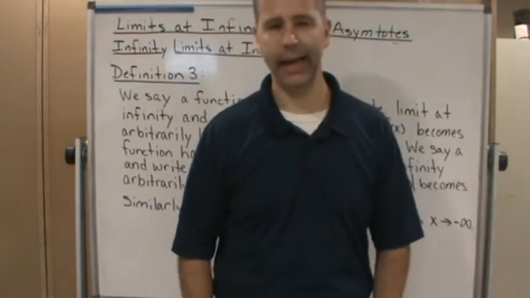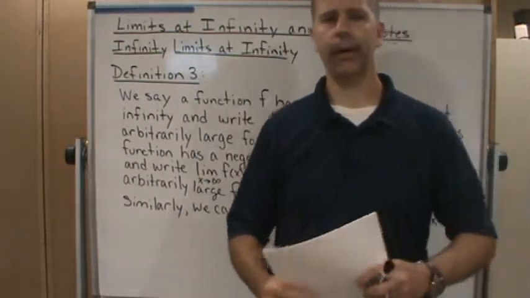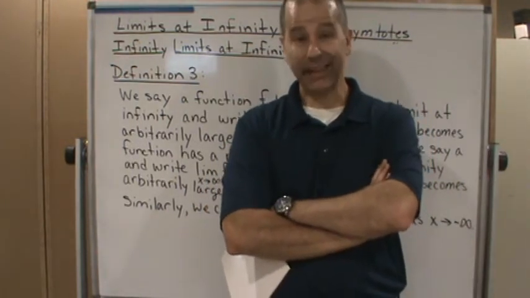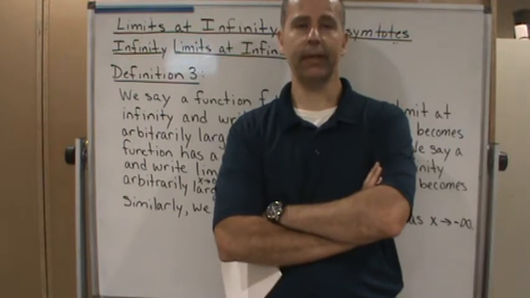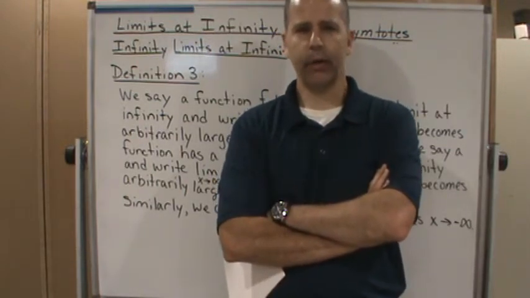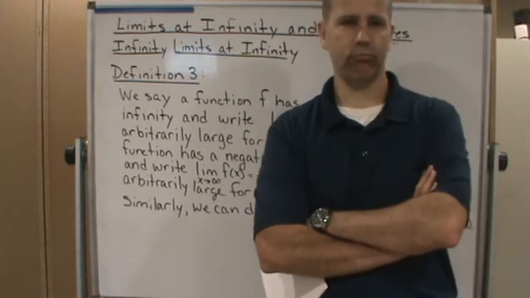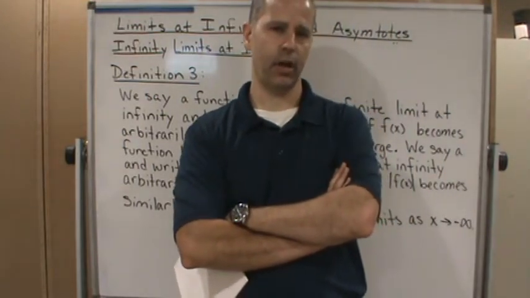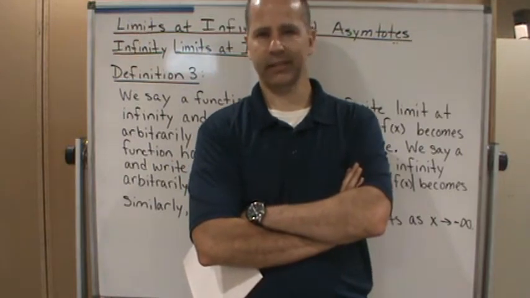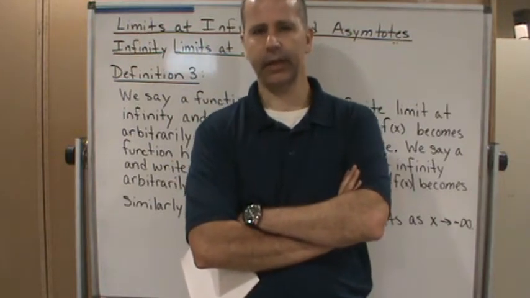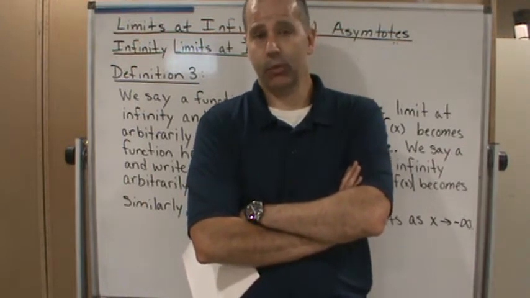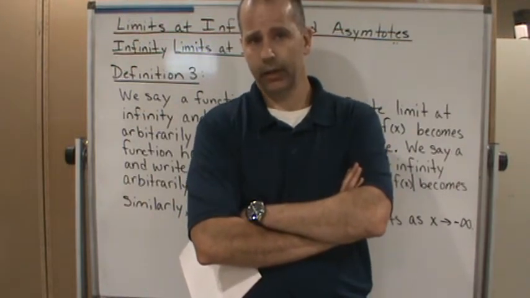Okay, so welcome back. Now what we're going to do is talk about limits at infinity that are infinite limits. Okay, so infinite limits at infinity. In other words, we're going to look at what happens if the graph just goes off to infinity as x gets arbitrarily large or sufficiently large, or if x gets sufficiently negative large.